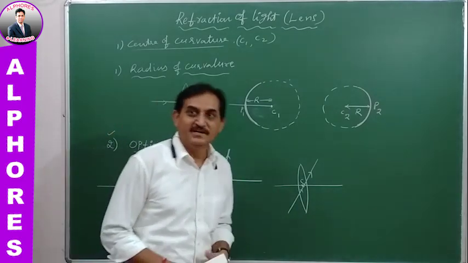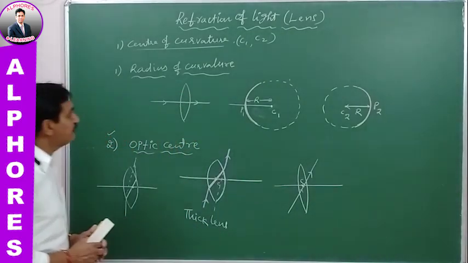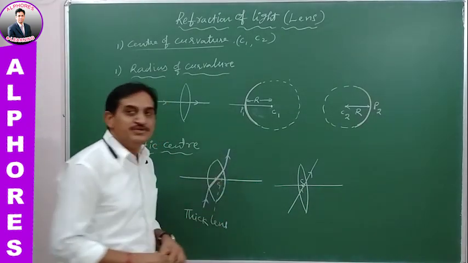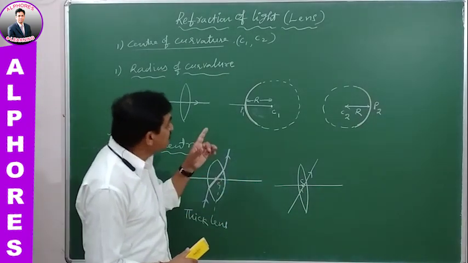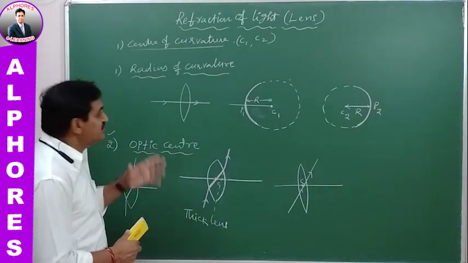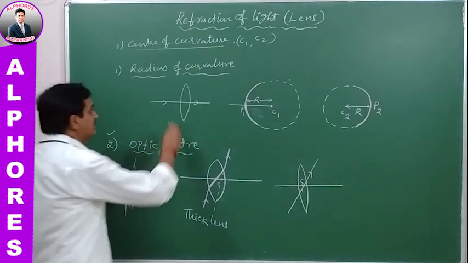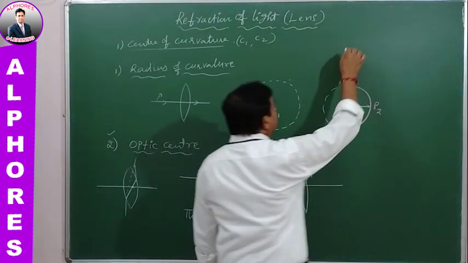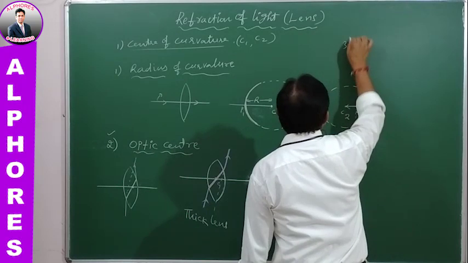Keep that in your mind. And the next one is, what is the principal axis? The principal axis is the straight line joining the centers of curvature and the optic center of the lens. This is known as the principal axis.